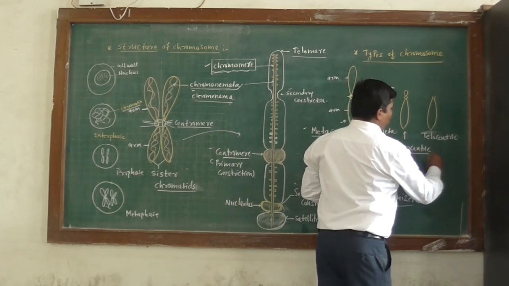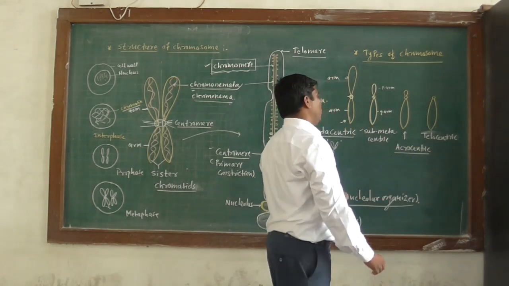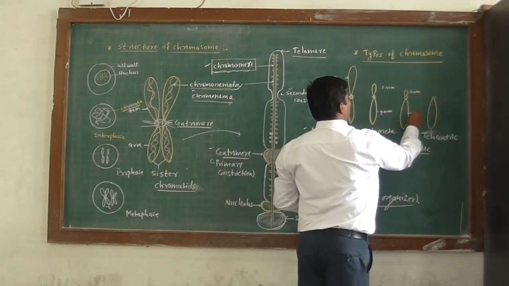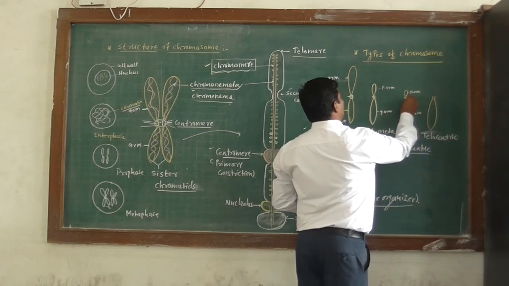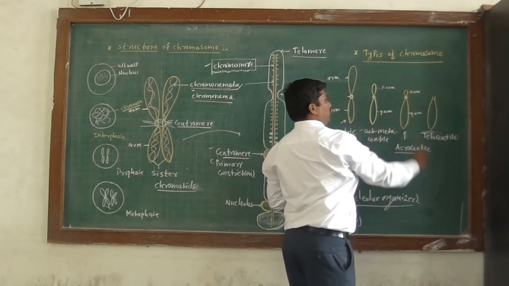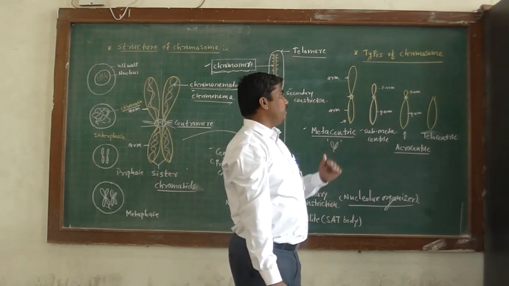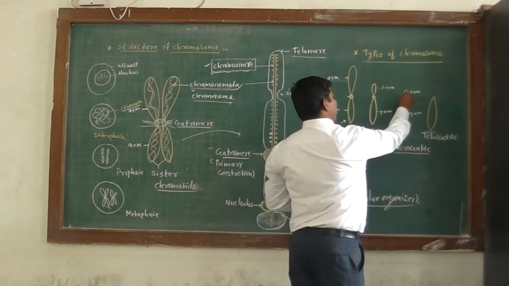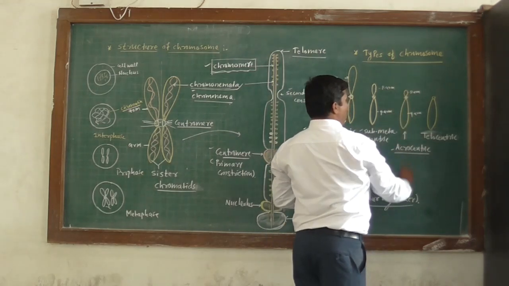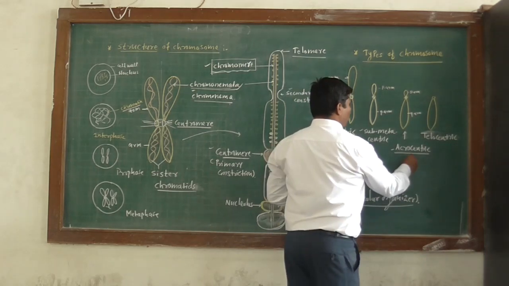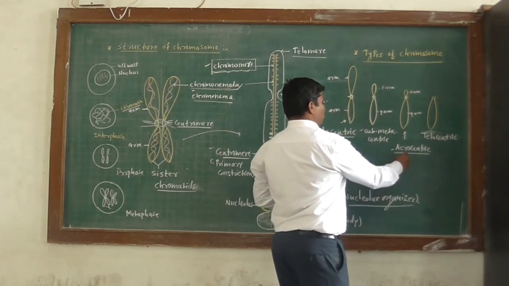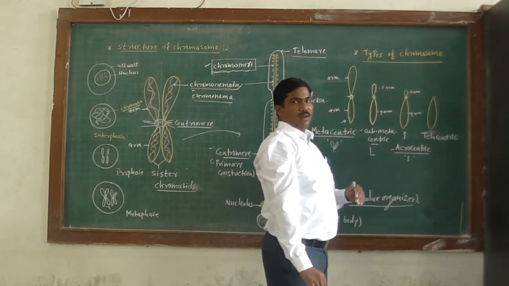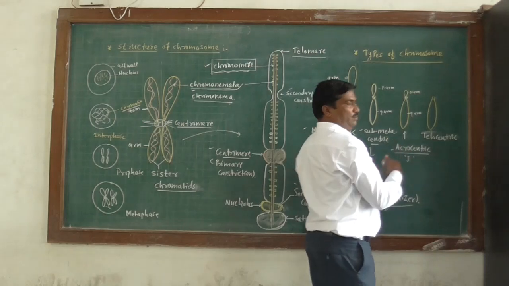Then next, the acrocentric chromosome. In an acrocentric chromosome, one arm is very short. The P arm is very short and the Q arm is very long. So the centromere is present near one end. It is not at the end; it is present near one end. This chromosome is called acrocentric, and it looks like a J shape. The submetacentric chromosome appears like an L shape during cell division.